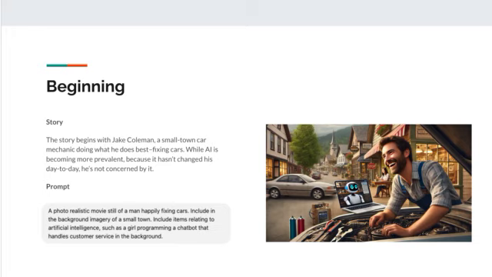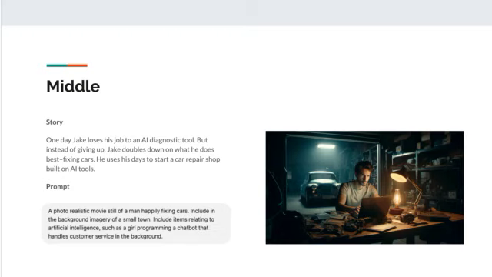I got this wonderful picture of Jake in this small town. He's very happy, and there is a computer. So on a high level, it does what I asked it to do. Of course, in the middle of the story, we find that Jake runs into these problems of losing his job, and what I really wanted to communicate there was a picture of him working hard late into the night, right? And of course, he has to be studying AI in order to start his AI shop. And we have a bit of a view of that, right?